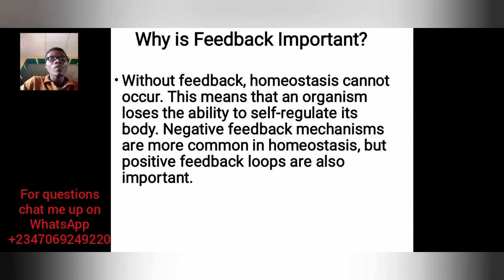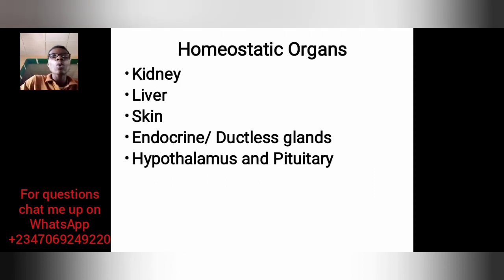Now, before I leave, I just remembered I still have one more slide. What are the organs that bring about homeostasis? Kidney, liver, skin, the endocrine or ductless glands. Now, some books will add the hypothalamus and pituitary gland to it, which are part of the brain. But bear in mind that you may not have to add this one, because endocrine glands secrete hormones. Examples of them are the hypothalamus and pituitary gland. So in one way or another, we already talk about it. We will talk about it under endocrine or ductless glands. All right. And some books also add the brain to it. Well, that's not necessary because the brain oversees every other function in the body.